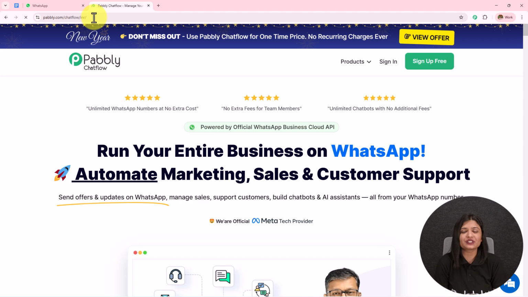www.pabbly.com/chatflow in the browser. And after browsing the website, we need to sign in to our Pabbly Chatflow account. On the top right corner, we can see two options, sign in and sign up for free. If you are an existing user, click on this sign in, and if you are a new user, click on this sign up for free, and this will give you 100 credits free on monthly basis.